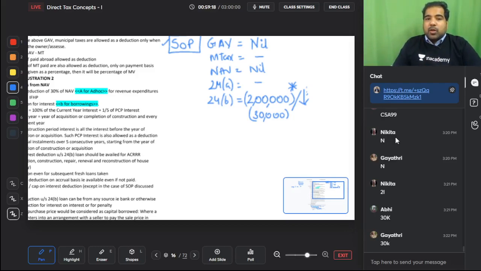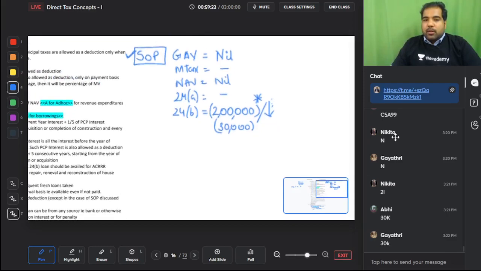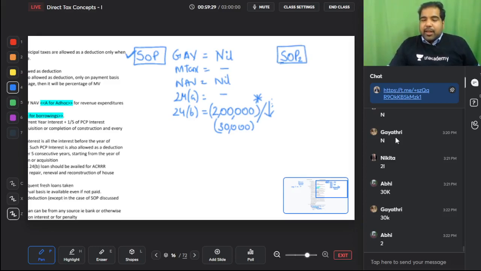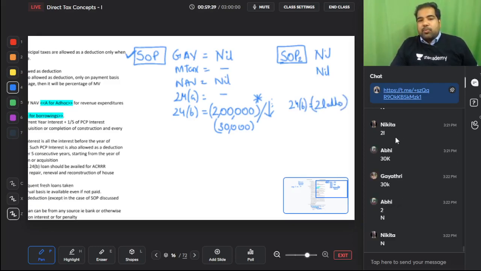Now guys, earlier you could have only one SOP. Now you can have 2 SOPs. Yes, in India. So the second SOP also, everything will be nil, but you will get 24B deduction again. No, this SOP plus this SOP maximum should be 2 lakhs.